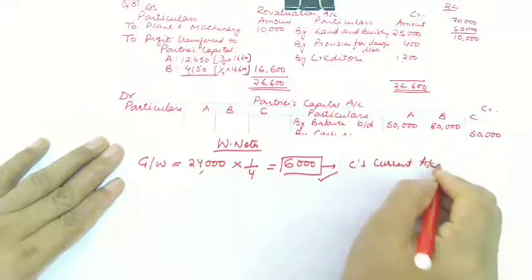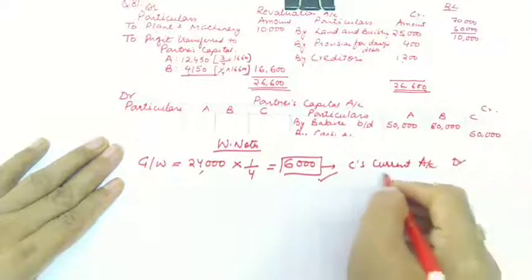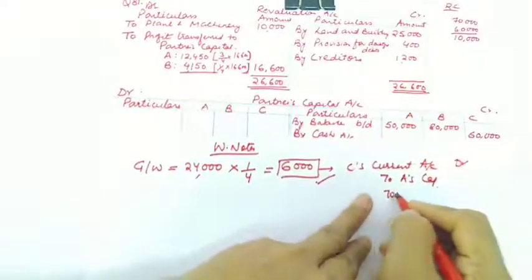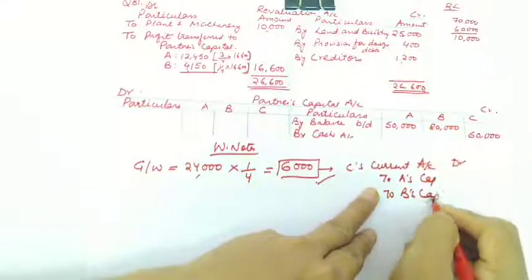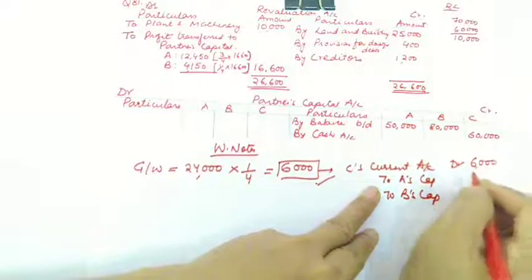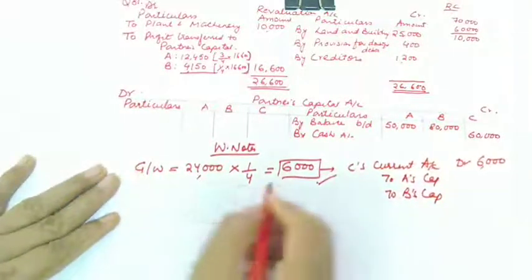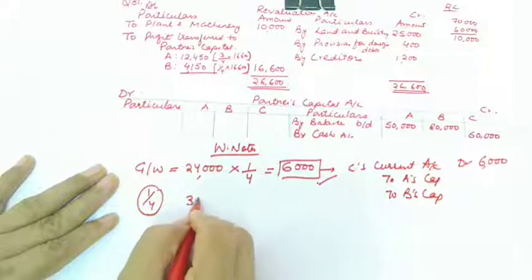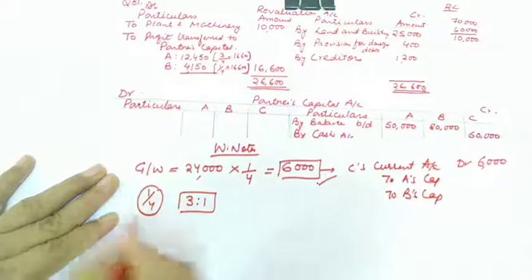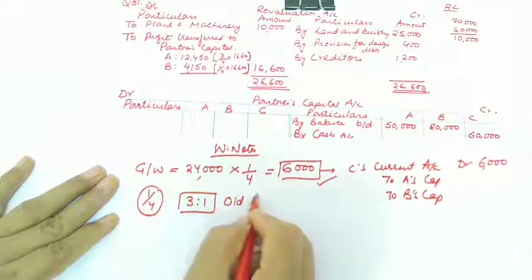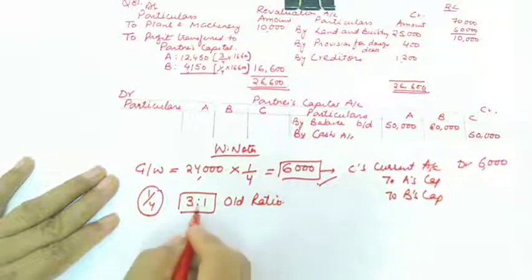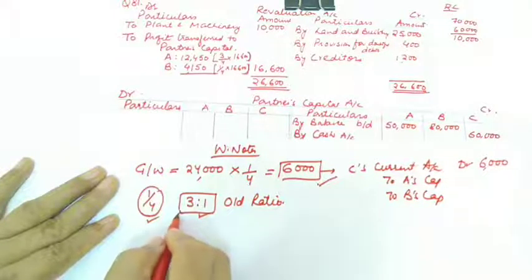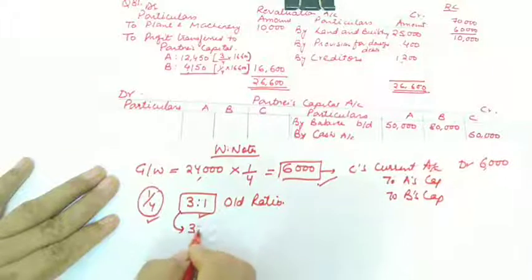And you know the journal entry, C's current account debit to A's capital and to B's capital, 6,000. In which ratio? Sacrificing ratio. Now because a single share of the partner is given, for the new partner, and the old ratio is given without any condition, in that case we assume that they continue to sacrifice in the same ratio.